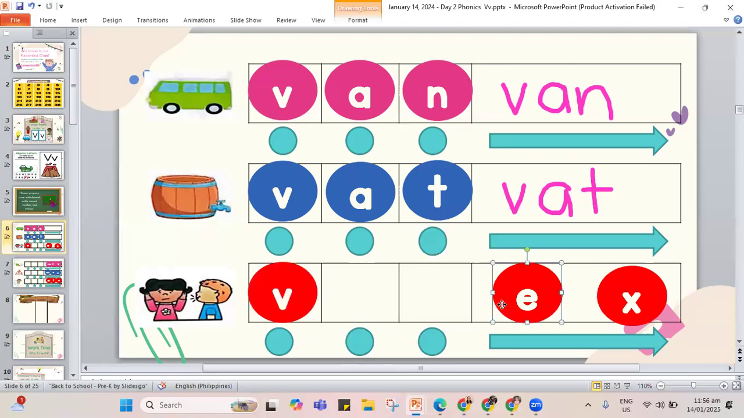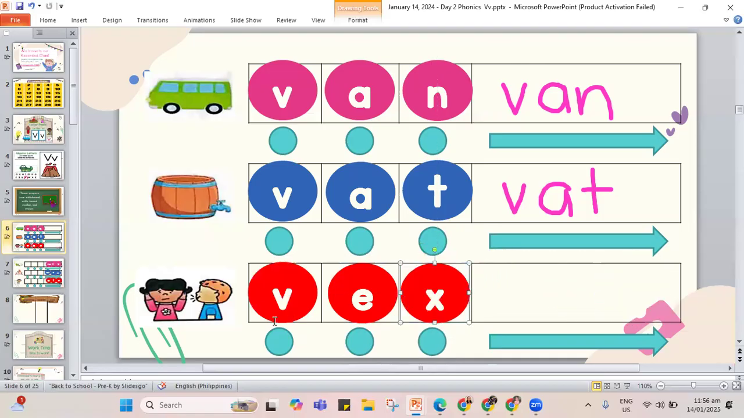Sound. That's letter E. And at the end, we have the x sound, letter X. So our word is vex. Let's write vex: V, E, and X, that is your vex. So let's go back to our words. We have the van, the vat, and the vex. V words.